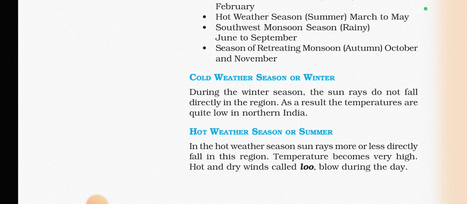In the hot weather season, sun rays more or less directly fall in this region. For example, in May, June, July, sun rays directly fall over the Tropic of Cancer. When the sun's rays fall directly, obviously the region will get hot or warm up, and that is the reason why we feel so hot in these months.